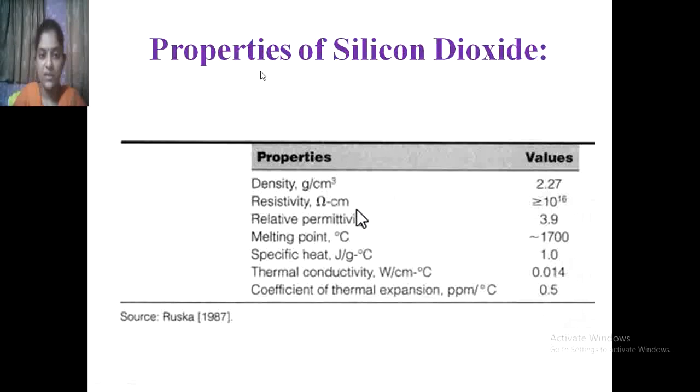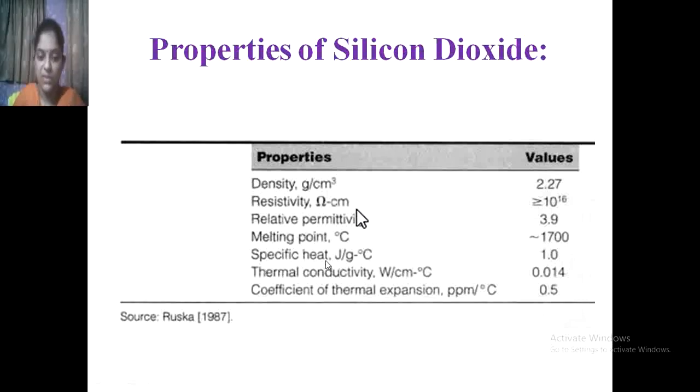Then let us see the properties of silicon dioxide. Density in grams per centimeter cubed is 2.27. Resistivity in ohm per centimeter is greater than 10 raised to 16. Relative permittivity is 3.9. Melting point in degrees Celsius is nearly equal to 1700.